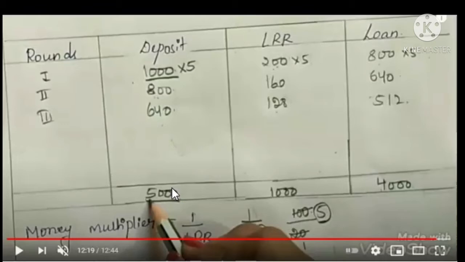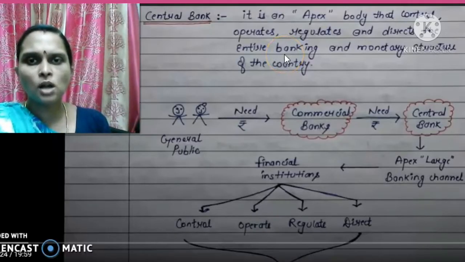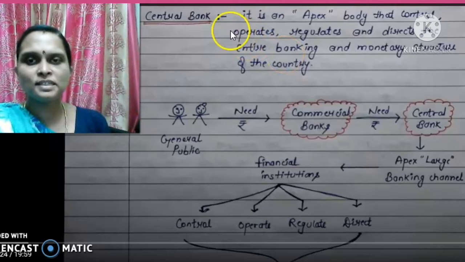So in short, we can say that money creation by commercial banks depends on 2 factors. The first factor is the amount of initial deposit, and the second is the LRR. So first, initial deposit, how much it is there, and the percentage of LRR, upon these depends the money creation or the credit creation of a commercial bank. So it's an important concept. It may be asked in the exam. So study it.